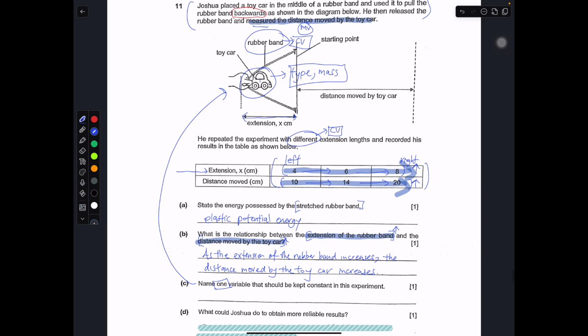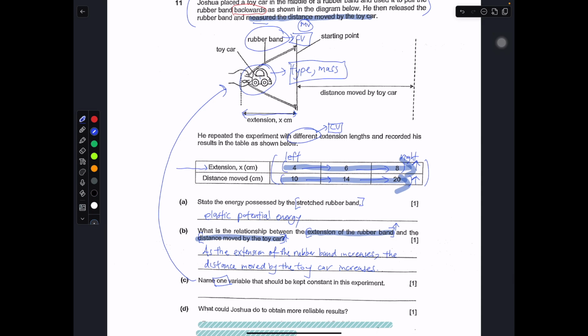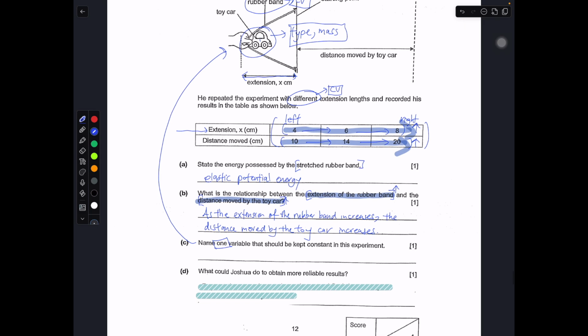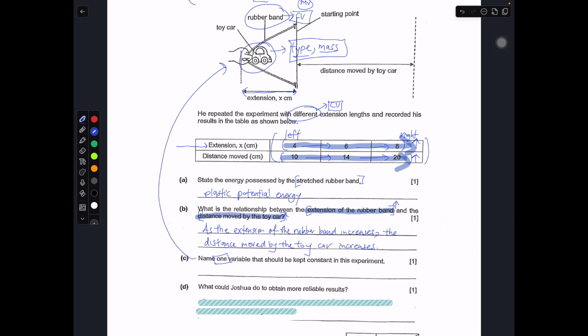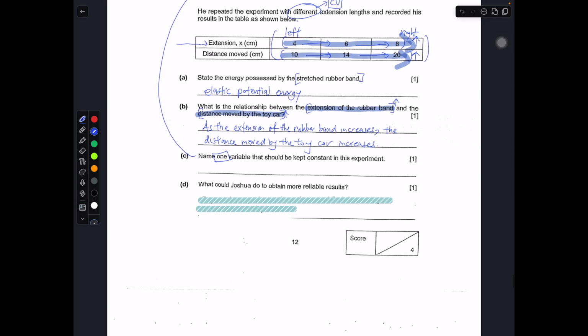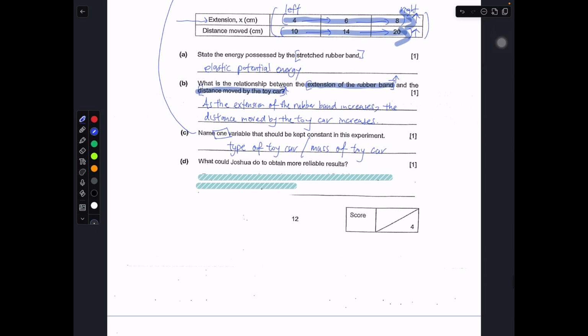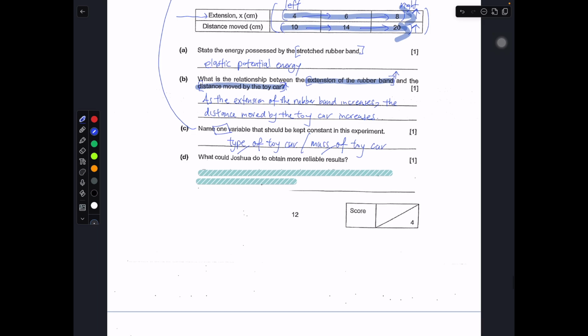The type of the toy car, a different toy car, may affect how far the distance traveled by it when you stretch to the same length, right? So the type and the mass do affect. So I will say type of toy car, or even the mass of toy car. This must be kept constant, because you only want to check if the length of the rubber band would affect the distance moved by the toy car.